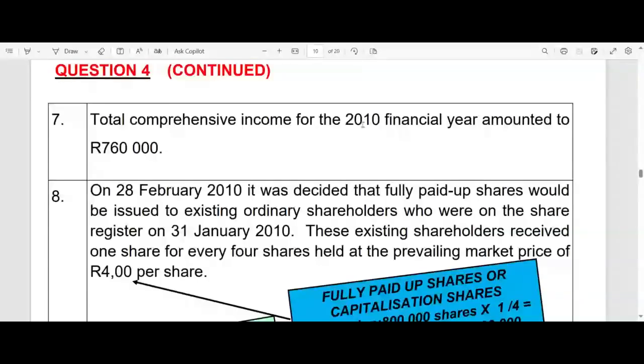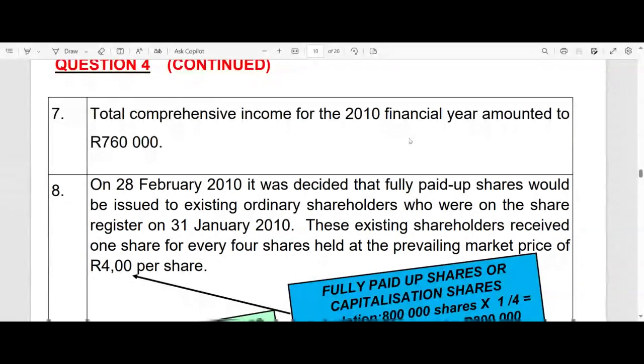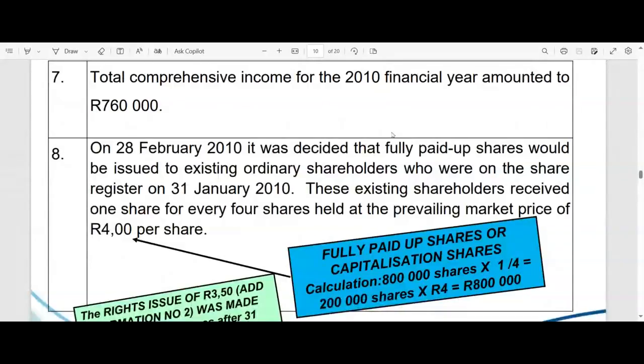So that's another line item that we will require for our statement of changes in equity. And then we've got another little transaction here. So that's why I'm saying this question 4 has everything, including the kitchen sink, right? So every possibility. So this is now nothing to do with the redemption. They just say that also, that was a busy day. That 28th of February, they didn't sleep at all.